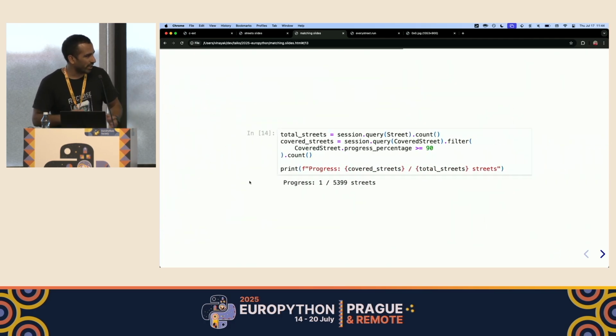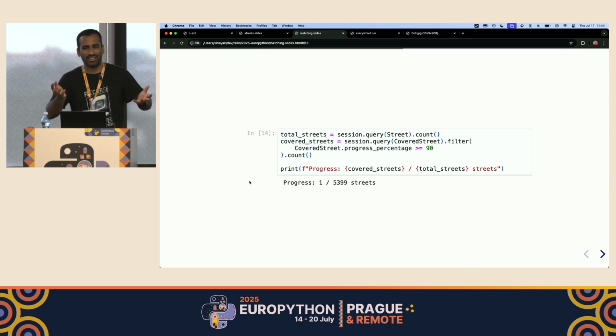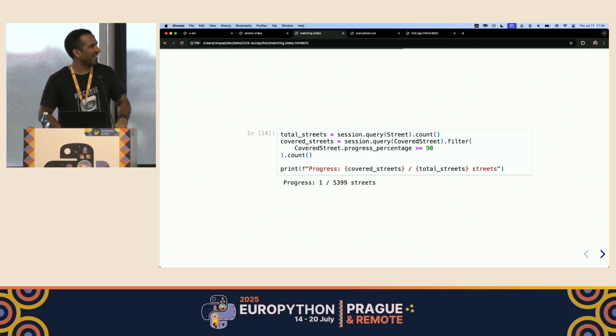But what I'm doing to mark a street as covered is I assume it's covered if I've covered 90% of it. And so just based on that metric, we can say that after this initial run, we covered one street, and we're still left with a lot more.